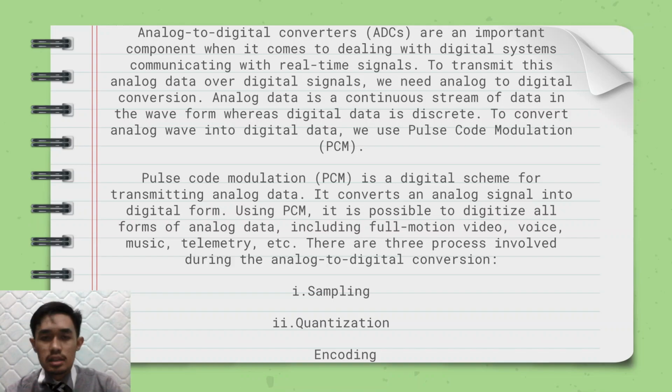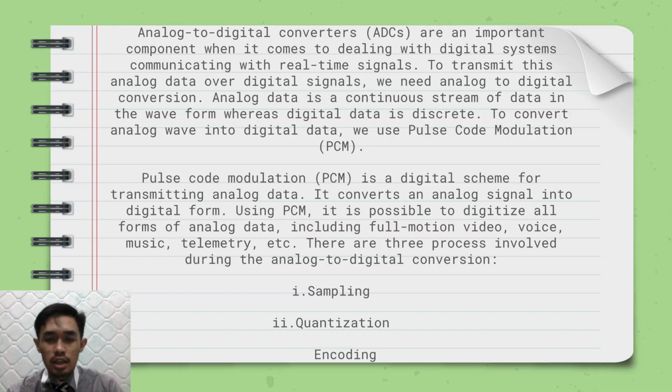Analog data is a continuous stream of data in waveform, whereas digital data is discrete. To convert an analog wave into digital data, we use pulse code modulation, that is PCM. This PCM is a digital scheme for transmitting analog data. It converts an analog signal into digital form.